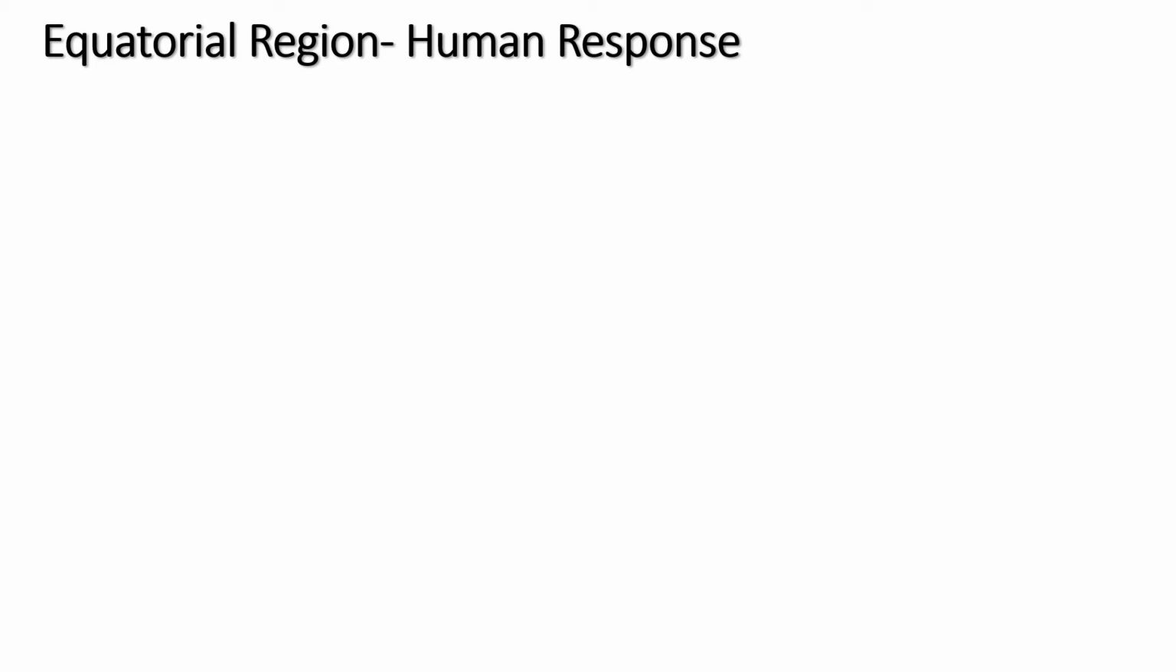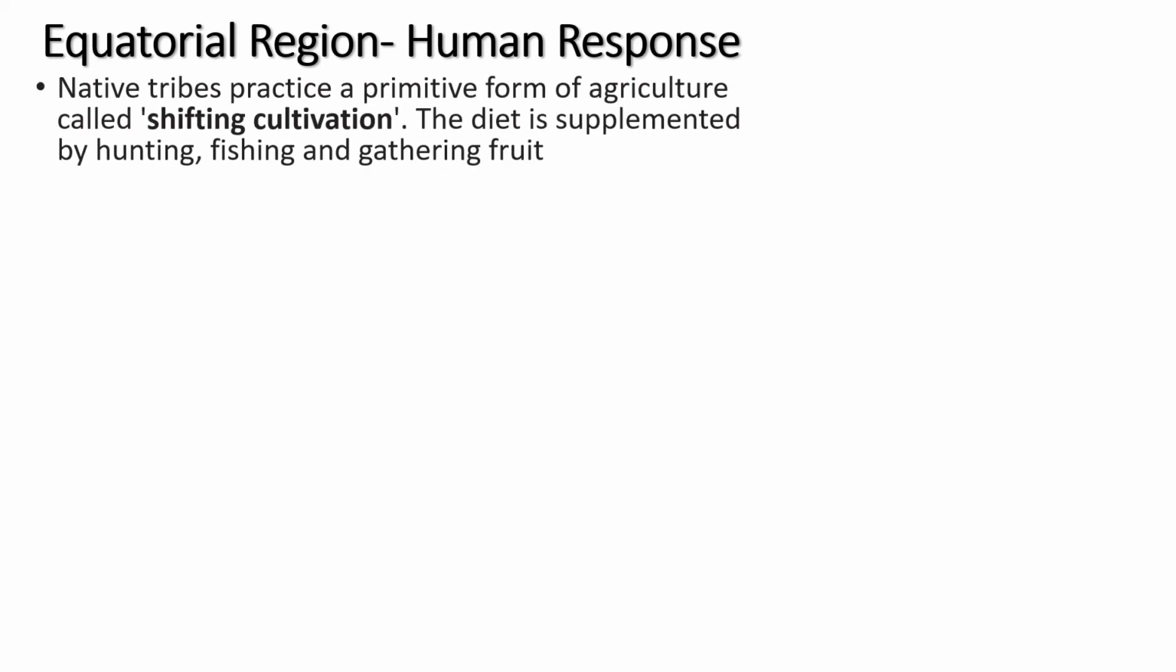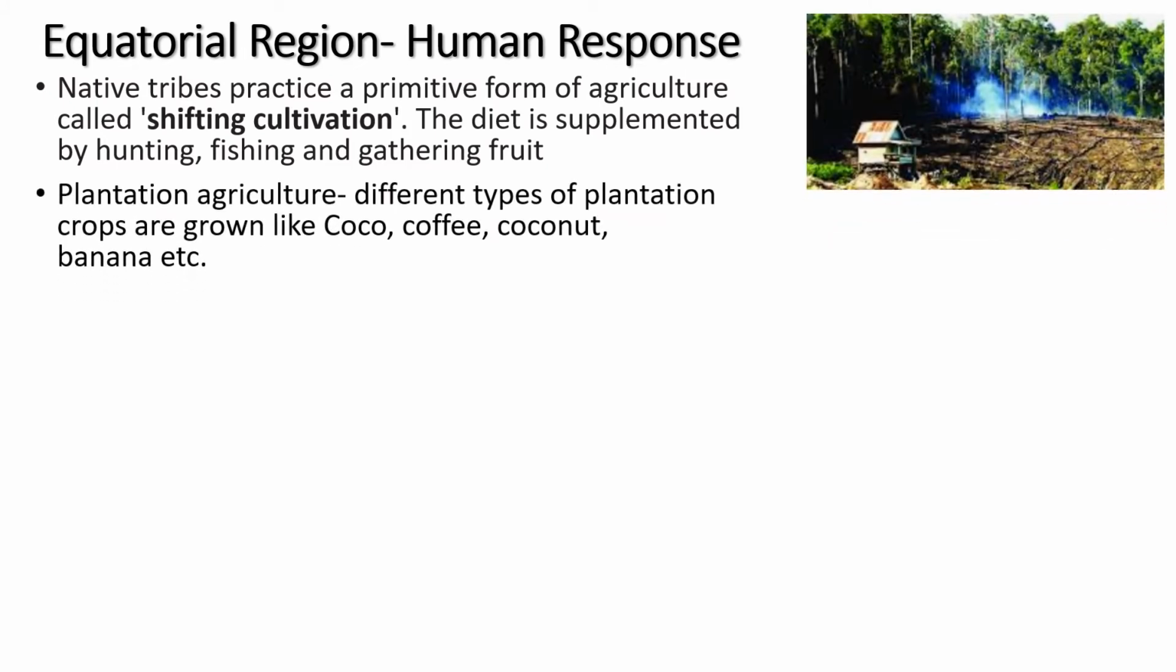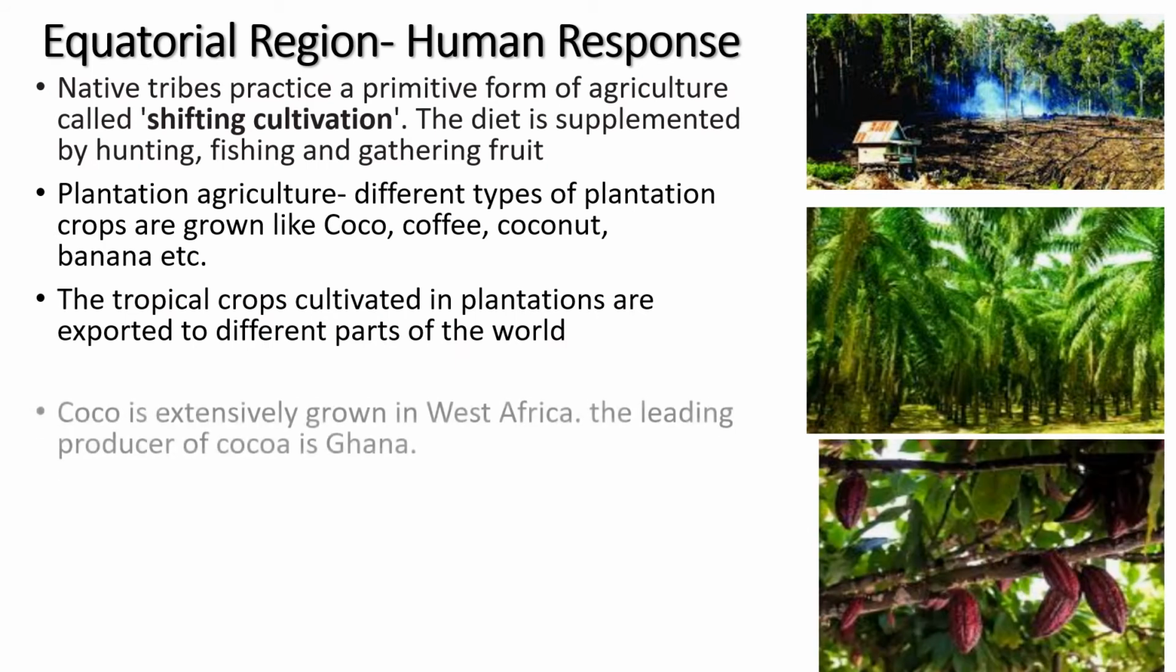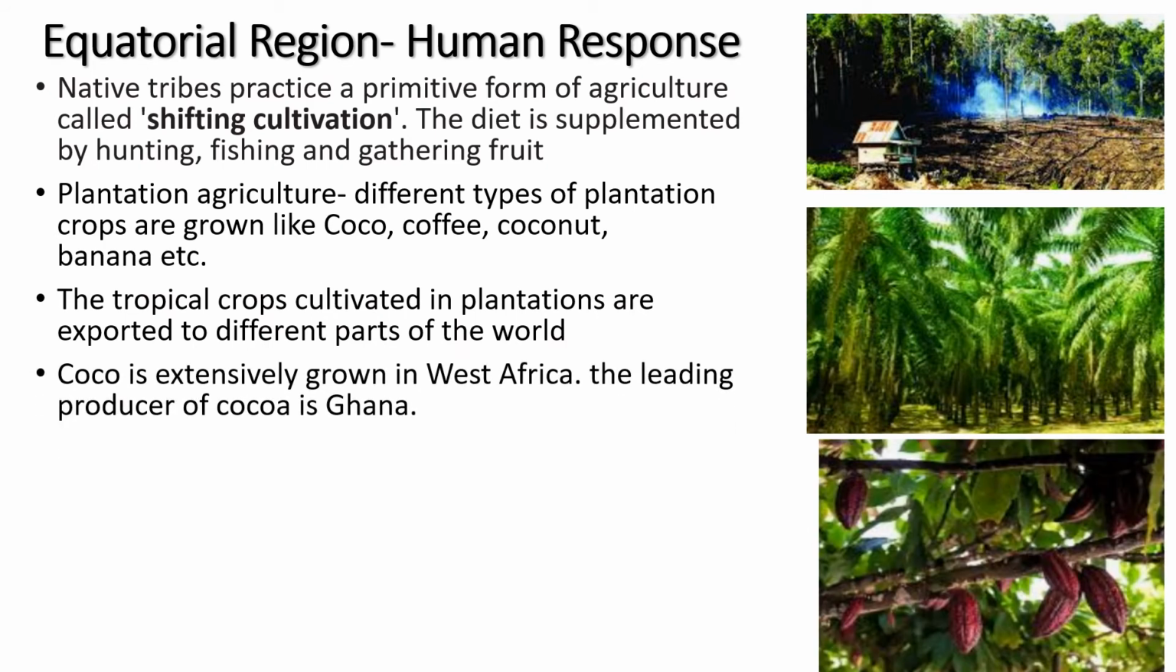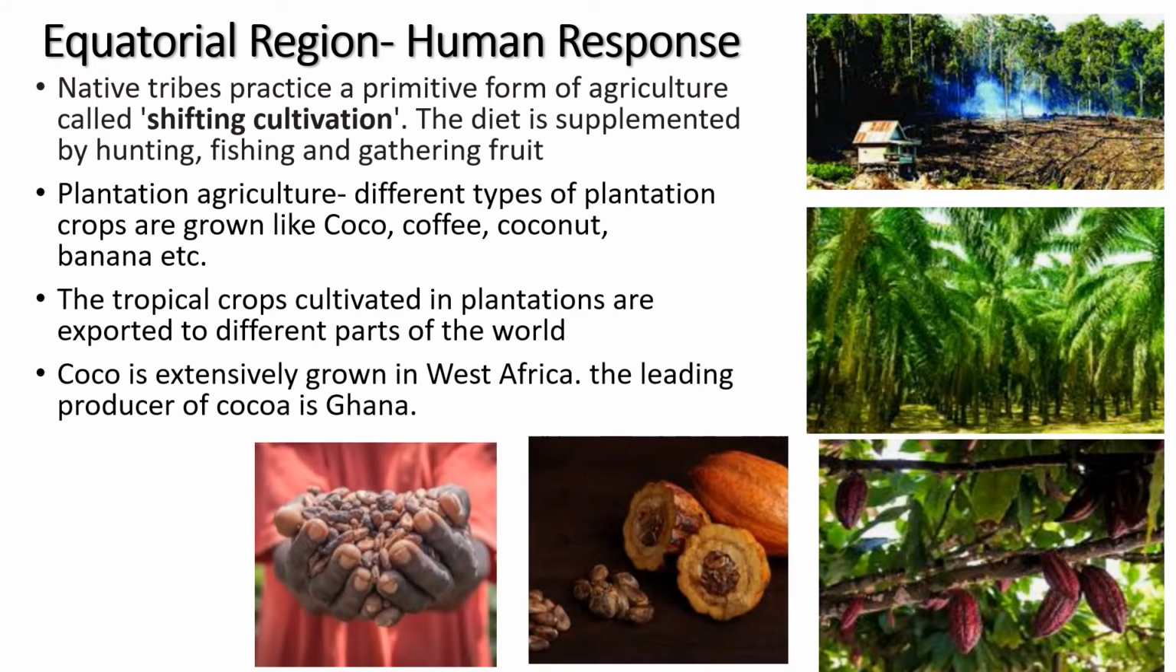Next, in the equatorial region, humans have difficulty setting up industries. So mostly we find that people are tribal and they practice shifting cultivation, which is called slash and burn, and grow coffee, coconut, and cocoa. Ghana is known for cocoa cultivation, and they are the biggest producer of cocoa. From the cocoa they take the seed, and from that different chocolates are made.